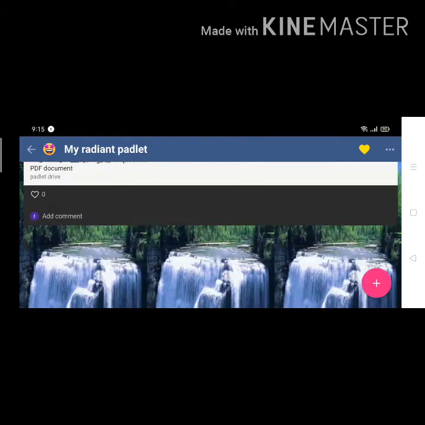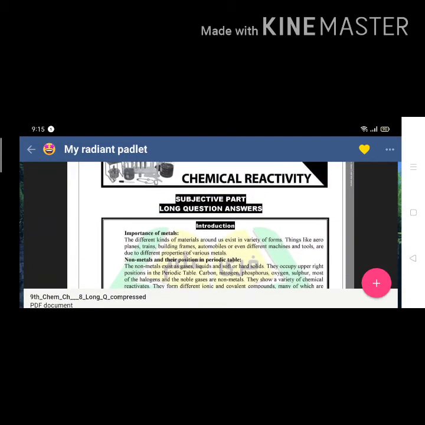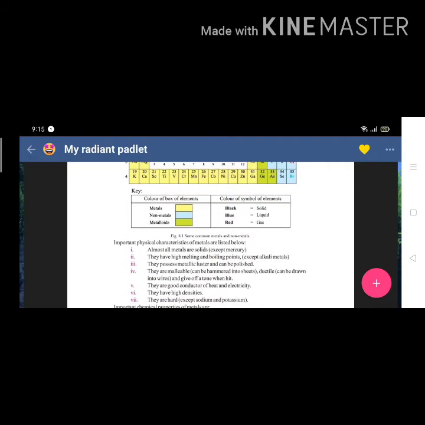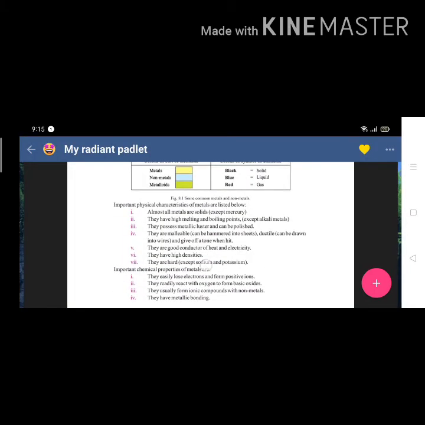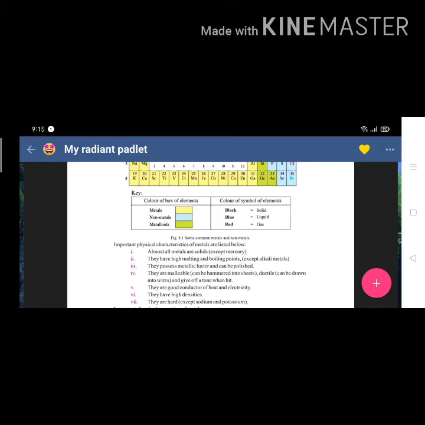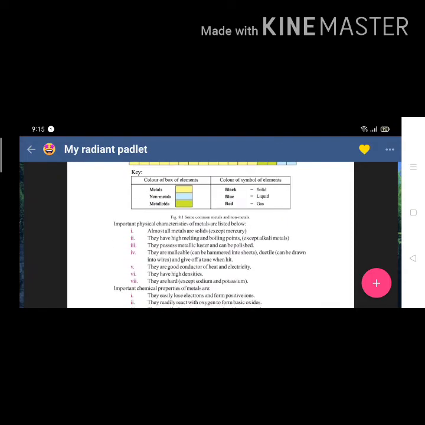And here it is also included. I have attached notes which we can follow for the headings. And next our topic is properties. Important physical characteristics of metals are listed below. We will discuss all the properties of metals, non-metals and metalloids.